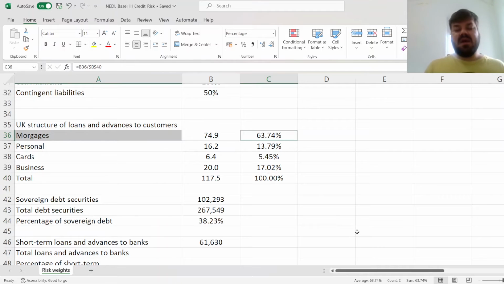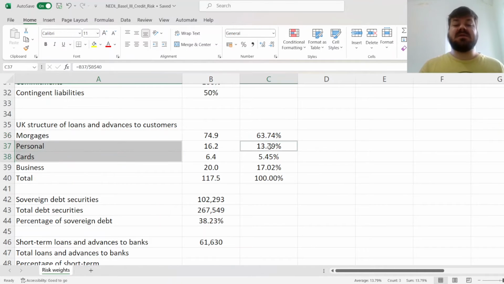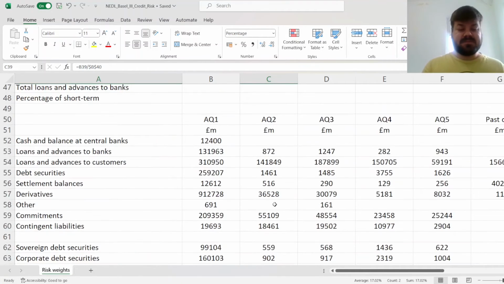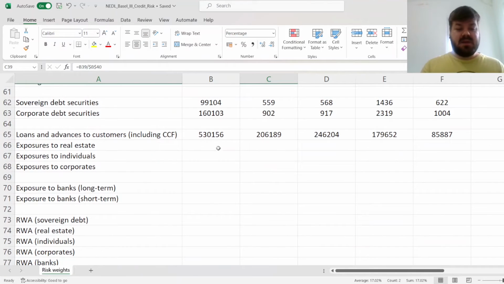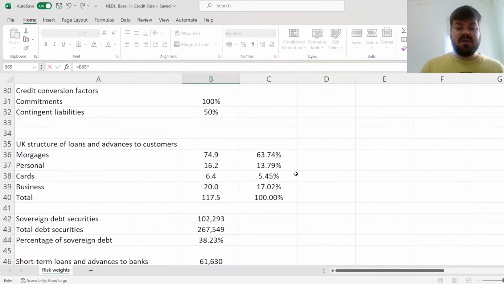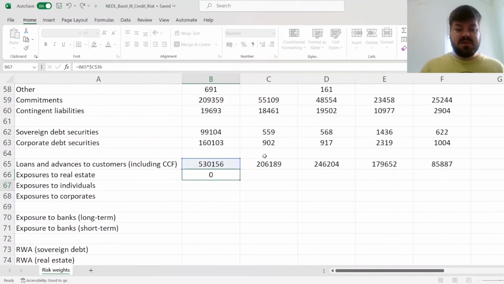Mortgages would be the proportion of loans and advances to customers that are classified as exposure to real estate. Personal and cards would be exposure to individuals, and business would be exposure to corporates. So here, exposure to real estate would be loans and advances to customers times the percentage of mortgages.